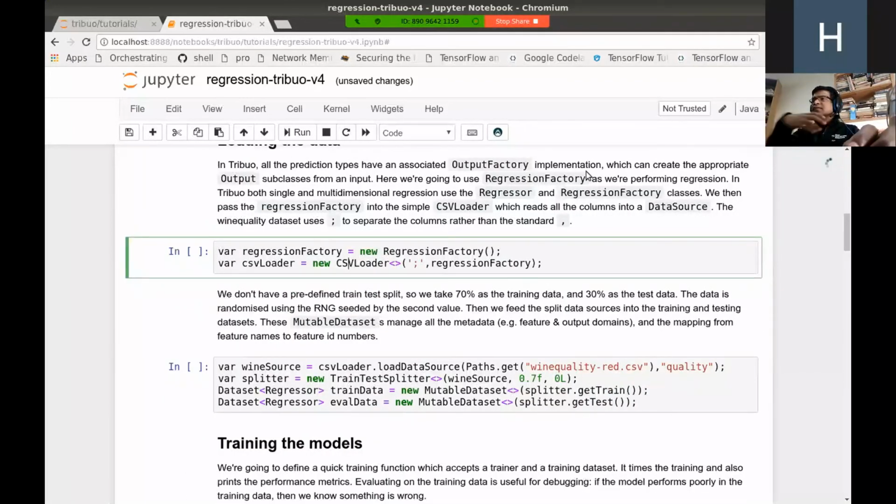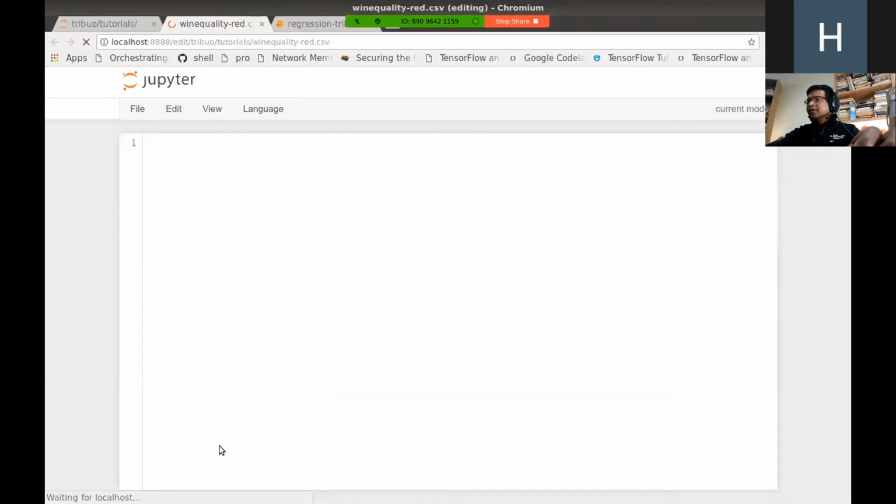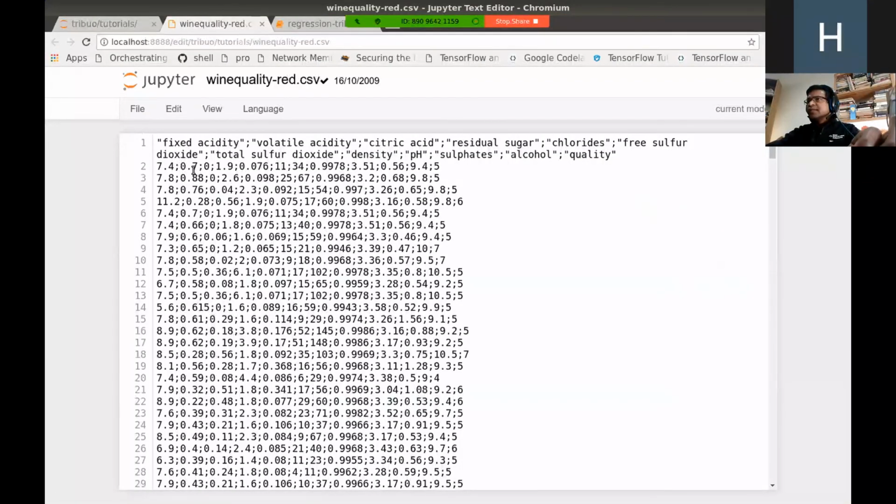Before we load the data set, we need to instantiate a class called the CSV loader, and we need to pass it the right parameters. Now the data set, if you haven't seen it, and I'll show it to you quickly, is actually a semicolon delimited file. You can see the semicolon separating each value in here. These are the names of the columns, as I was mentioning earlier. And this is the last column, which is the target or label column called quality. The others are the feature columns that are going to be used to create the regression model.